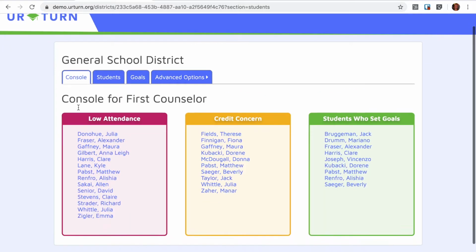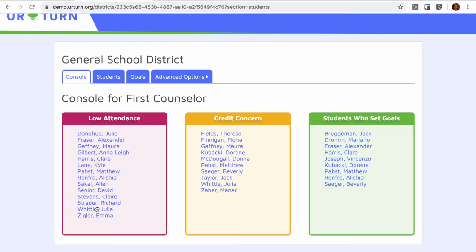Counselors are greeted with a dashboard every day of the summary of students who have low attendance, meaning they're missing more than 10% of school. And we know from research that missing 10% or more of school puts students at risk of failing a class. And if they fail the class, the students are likely to not graduate high school on time.